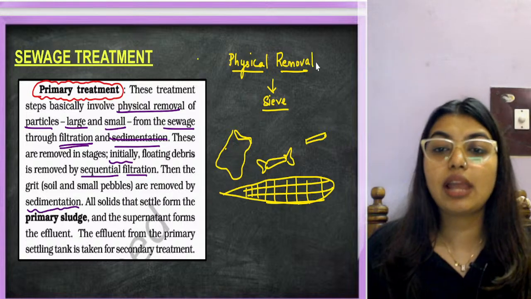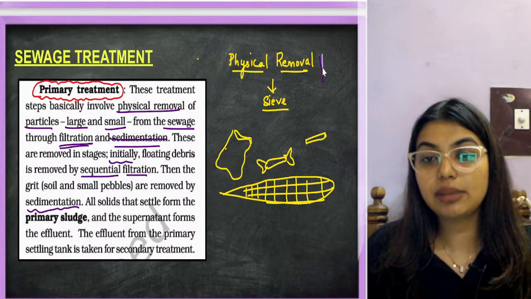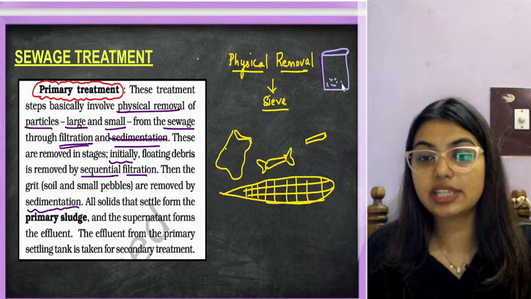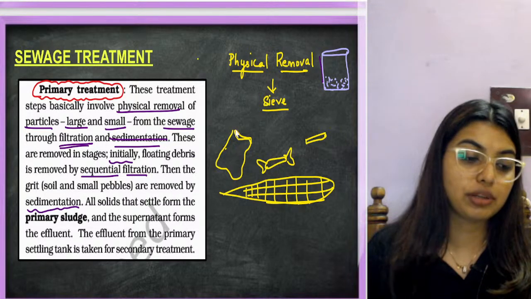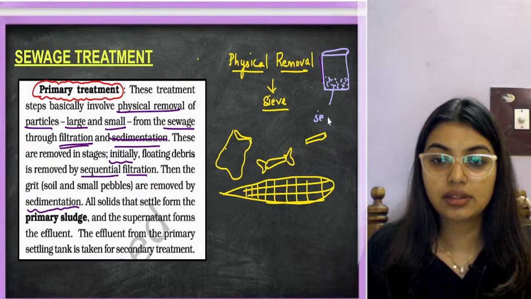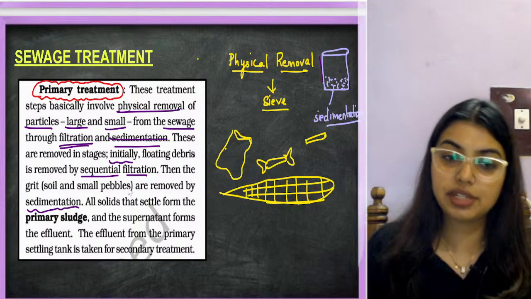Sedimentation means what? I will just keep the entire thing untouched for a few hours. Automatically these particles will start settling in the bottom. This is called sedimentation. Understood? Sequential filtration is there, then sedimentation is there.